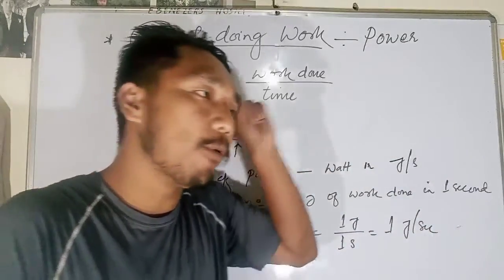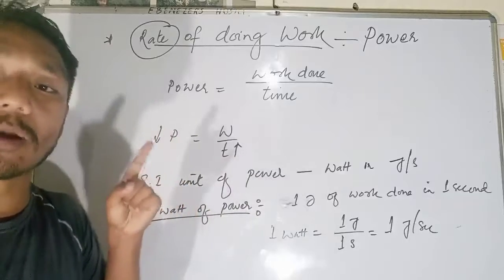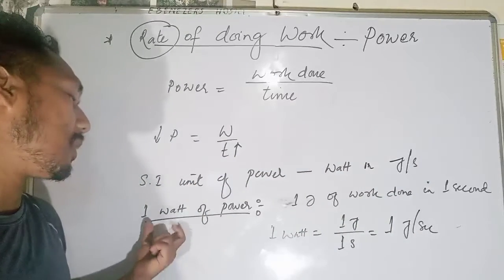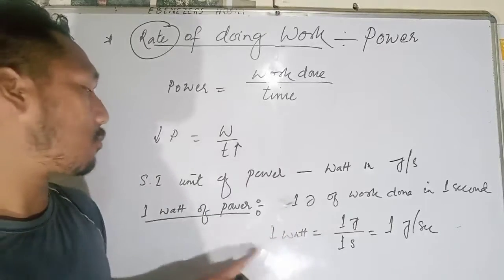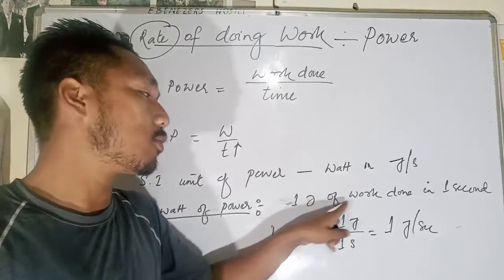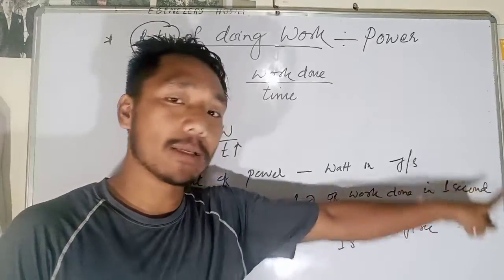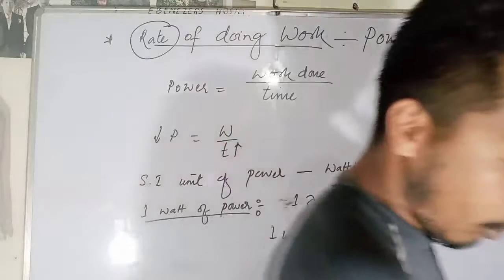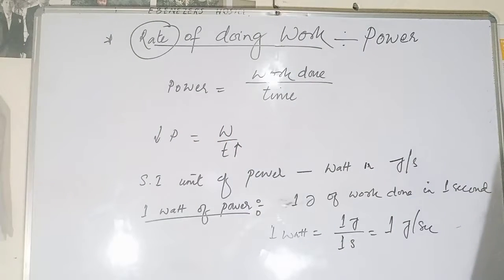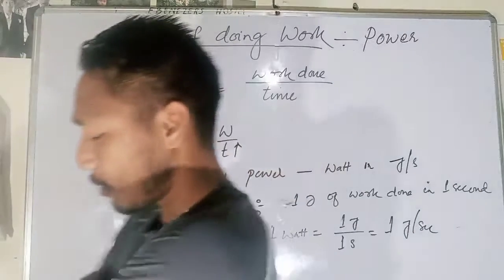In 1 second you are completing 1 joule of work, then we say 1 watt of power. That is what we call power. Or you can also say the rate of consumption of energy at 1 joule per second is what we call 1 watt of power.